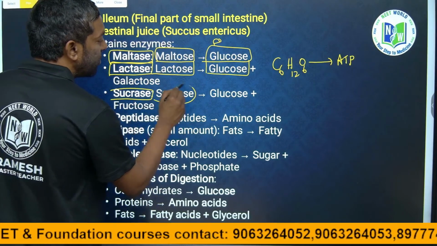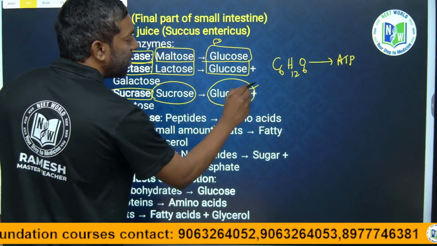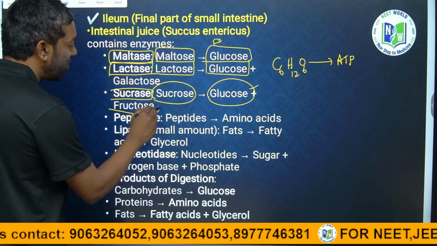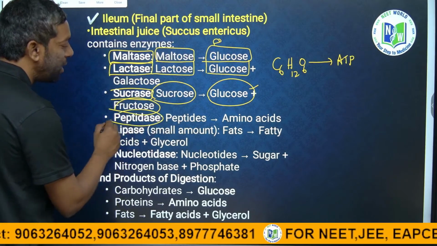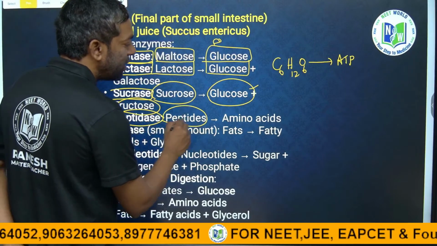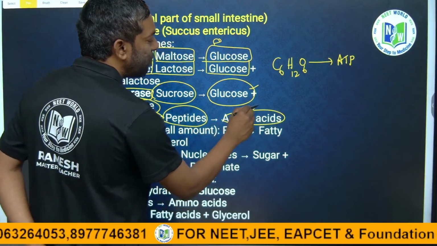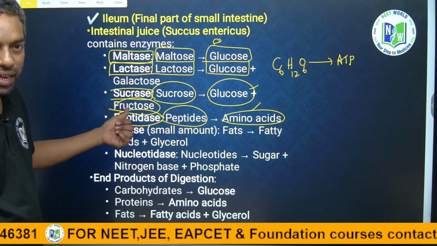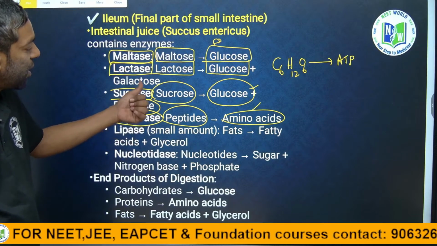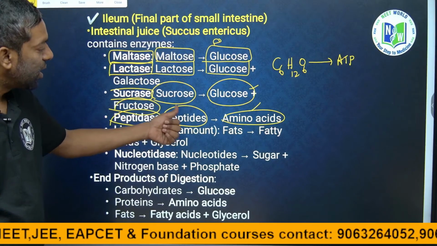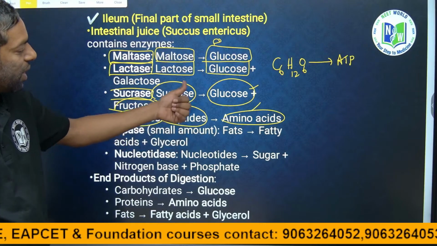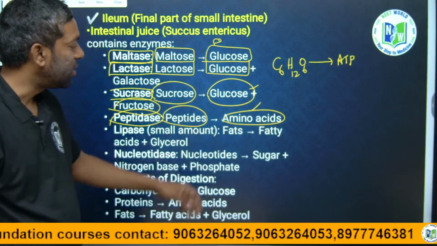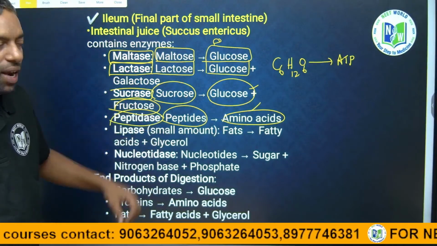Sucrase converts sucrose, finally giving glucose and fructose also. Peptidase converts proteins into peptides. Amino acids are the simplest form of proteins. Peptidase is the enzyme which converts proteins into peptides. Peptides finally reach amino acids. Finally, they convert into amino acids, the simplest form that gives energy.